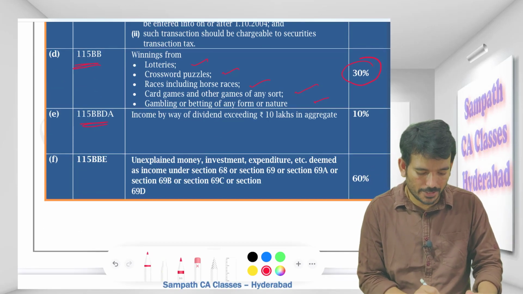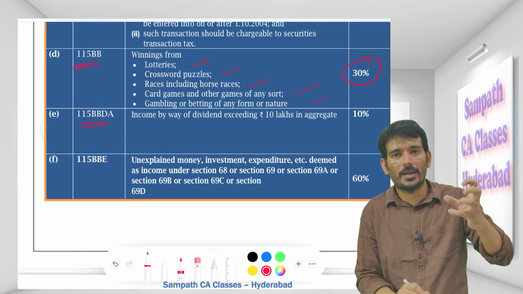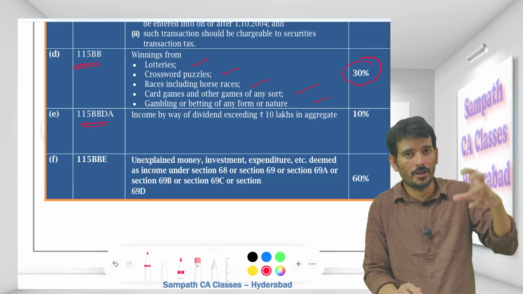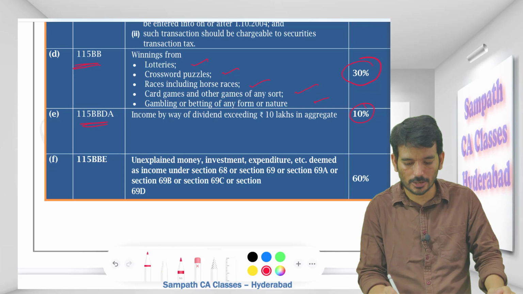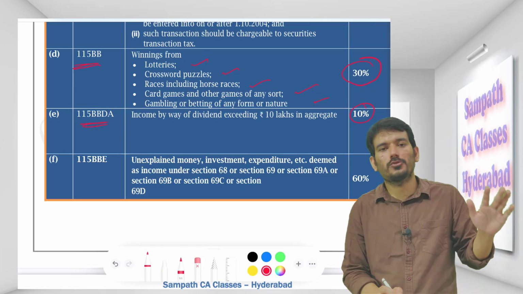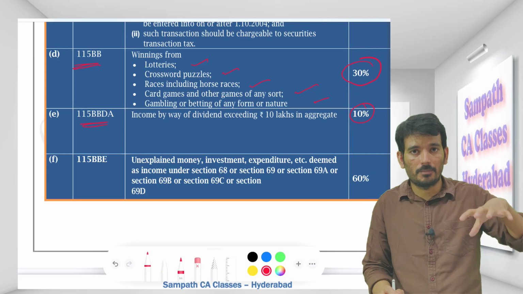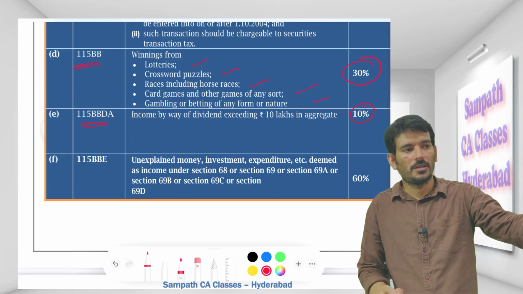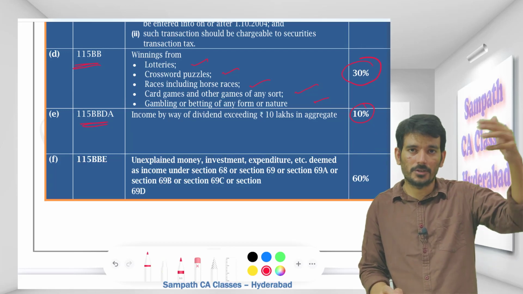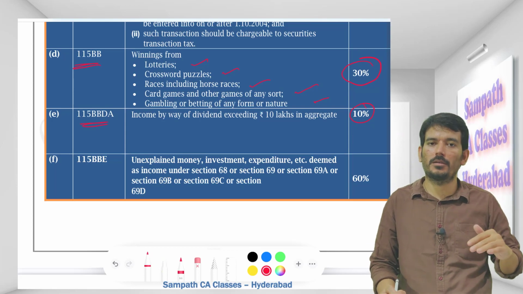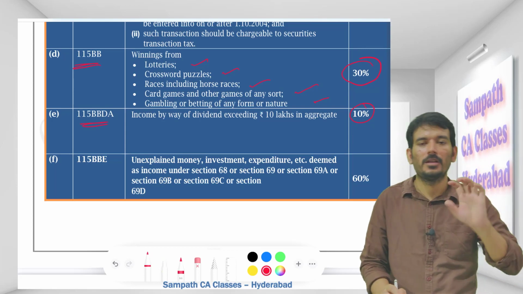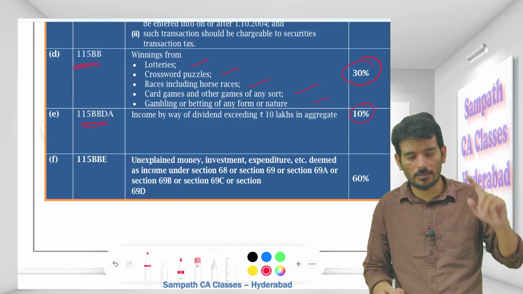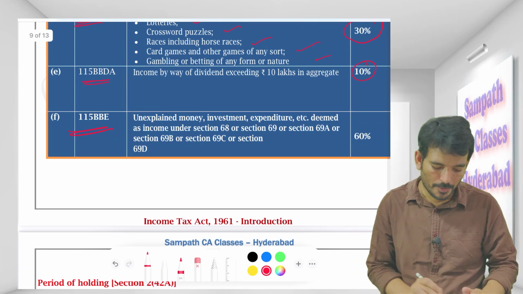Okay, 115BBDA, this is the dividend received by a recipient. See, now I have invested in a company, they are declaring dividend, so I am receiving dividend up to 10 lakhs, I will not pay tax. Beyond 10 lakhs, I will pay 10%. Earlier, everything used to be exempt, but now people like all big industrialists or politicians, they are investing huge money in different companies. Their dividend is more than the dividend distribution tax that the company is paying. So indirectly, they are leaking the revenue. So that is the background. Put it simply, for a recipient, dividend up to 10 lakhs is not taxable. Beyond 10 lakhs, 10% it is taxable.